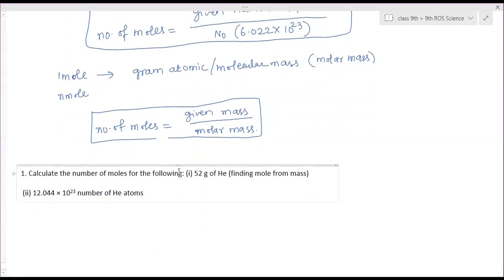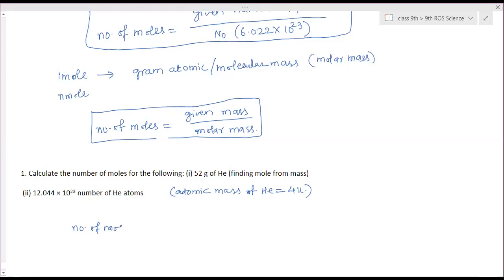See in this question, the atomic mass of helium is 4 u. This is given. Now we have to calculate the number of moles of 52 grams of helium. So what is the formula we have?